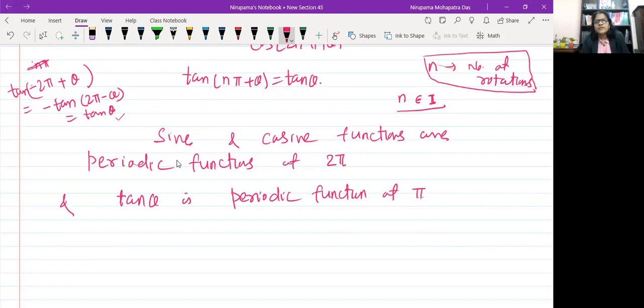After every 2 pi interval sine and cosine are repeated, and after every pi interval the tan function is repeated.